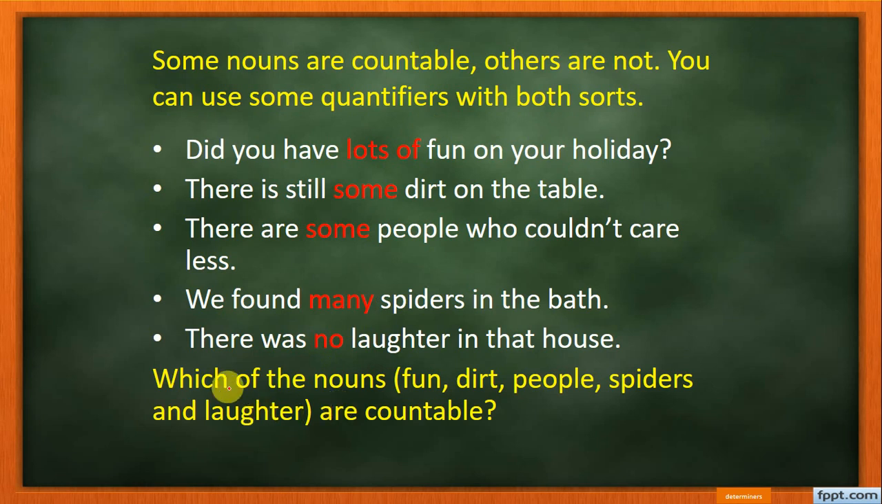Which of the nouns fun, dirt, people, spiders, laughter are countable nouns? Look here: is fun a countable noun? Dirt, people, spiders, are they countable or not? You determine. Fun is an uncountable noun. Dirt is an uncountable noun. People is a countable noun. Spider is a countable noun. Laughter is an uncountable noun. Right?